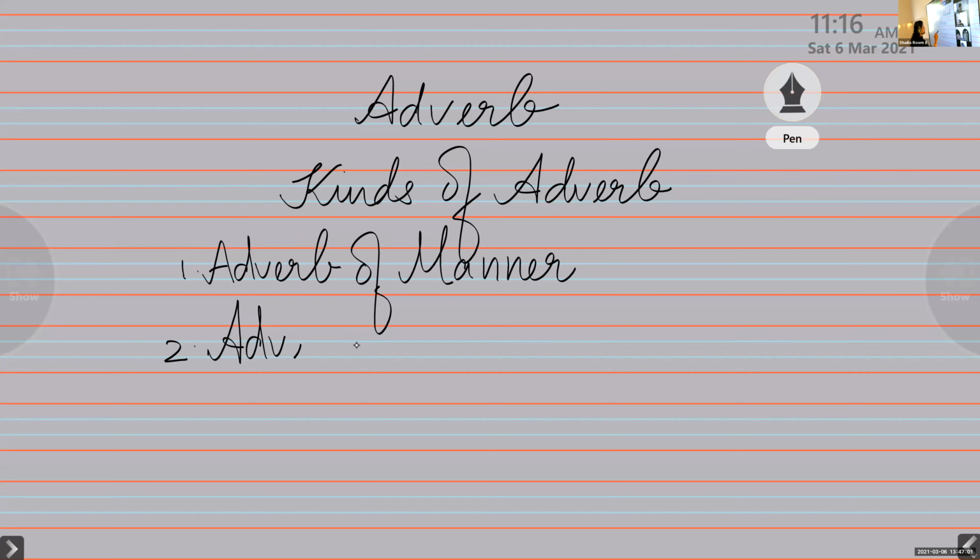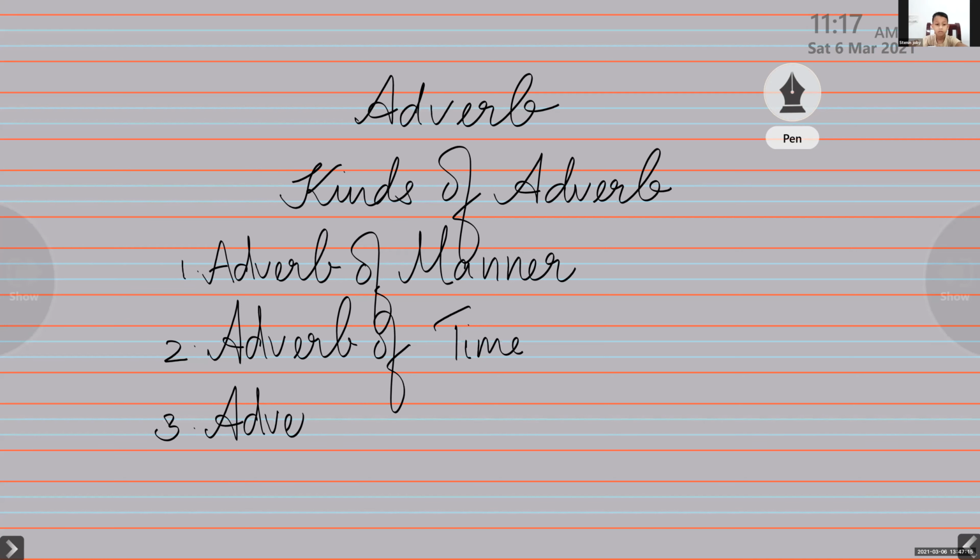What is the third one? Dan Antonio, come on, tell me, what is the third adverb? Adverb of place. So we have learnt about three different kinds of adverb.